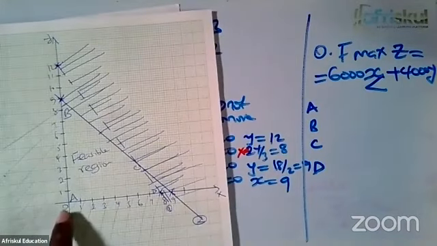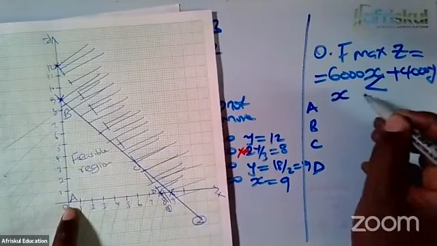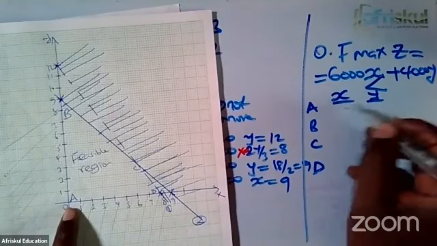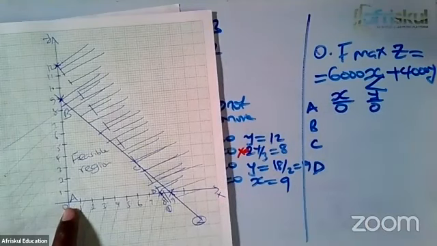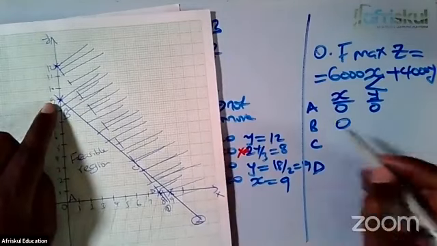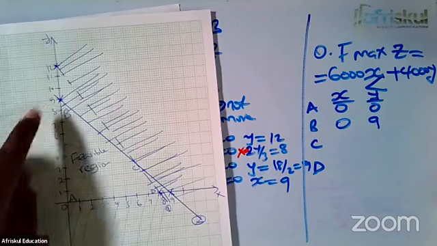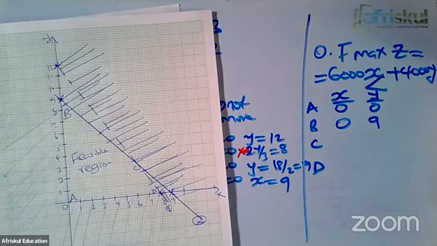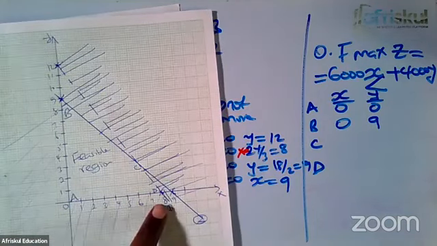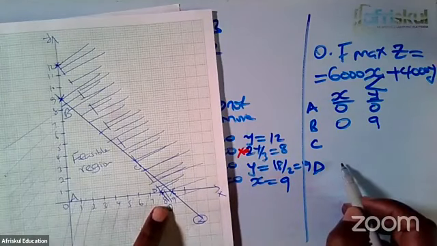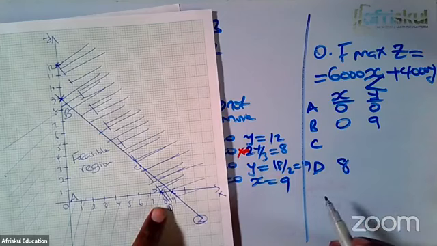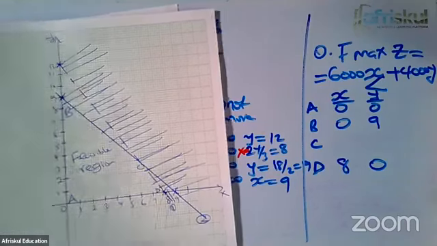So for our feasible region, corner A, give us the x coordinate and the y coordinate. Corner A is 0, 0. Corner B, x will be 0, and y you can see is 9. Corner D, x happens to be 8, and y happens to be 0.